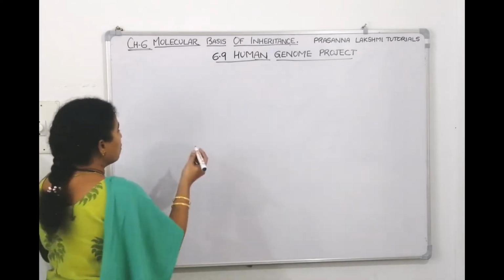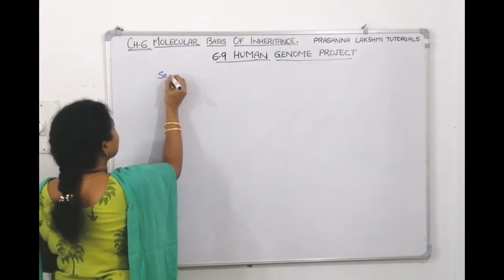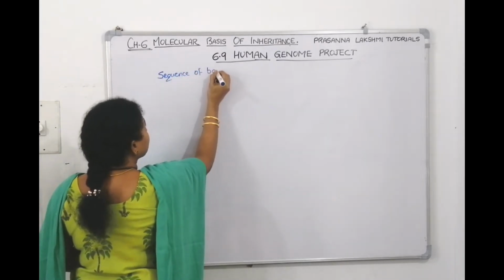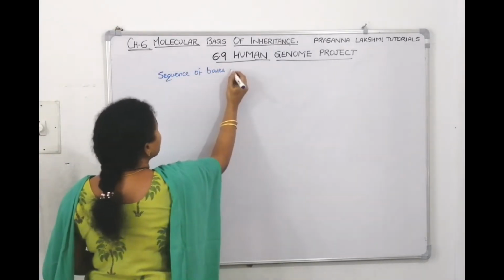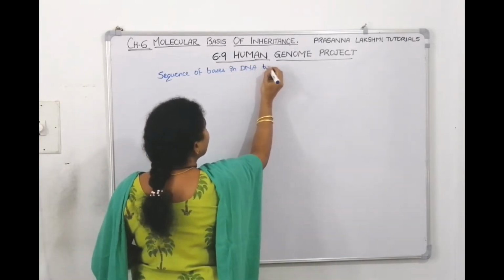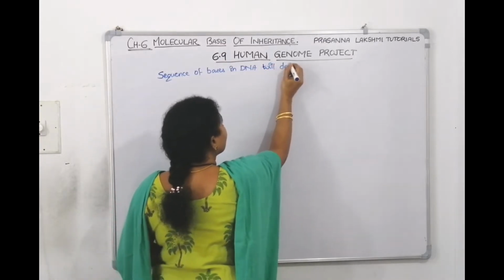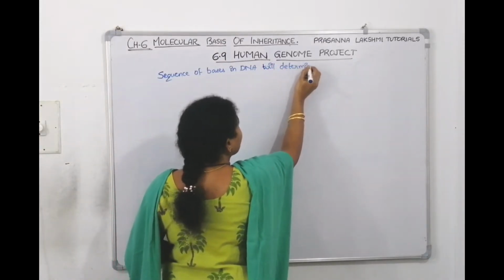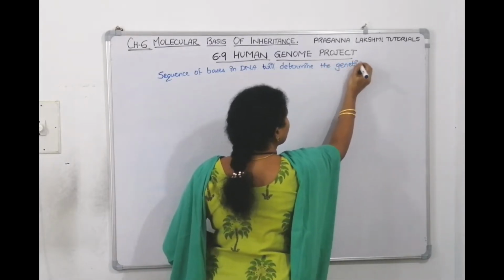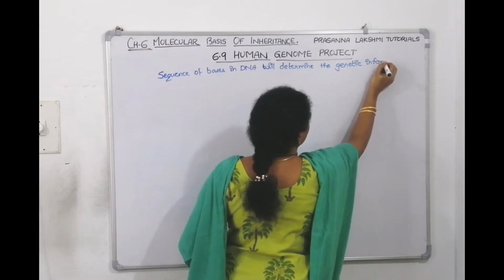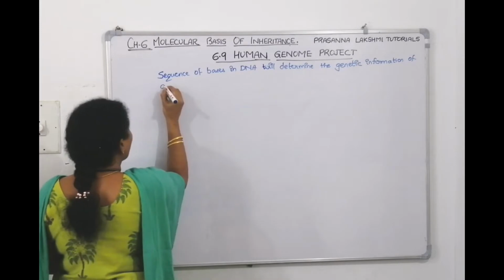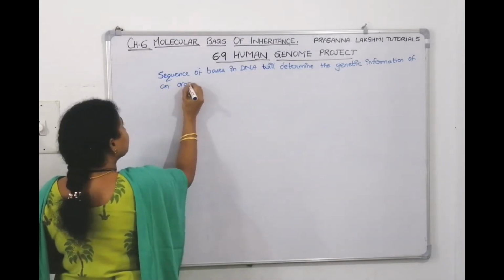That the scientists know: the sequence of bases. Where are the bases present? In DNA. They will determine the genetic information of an organism.